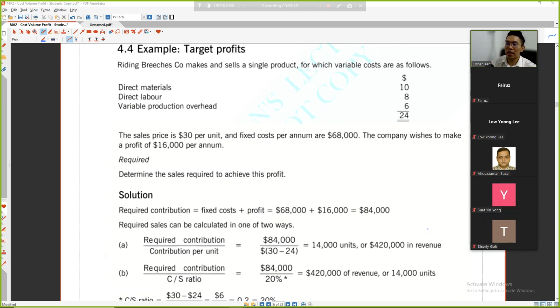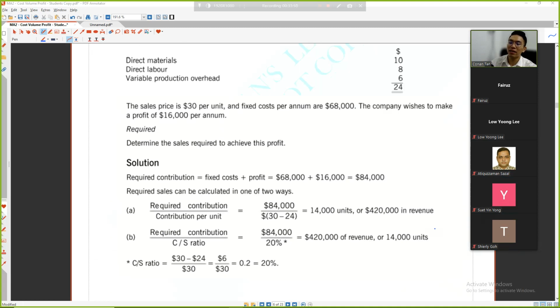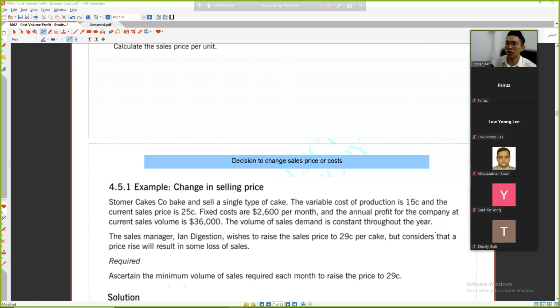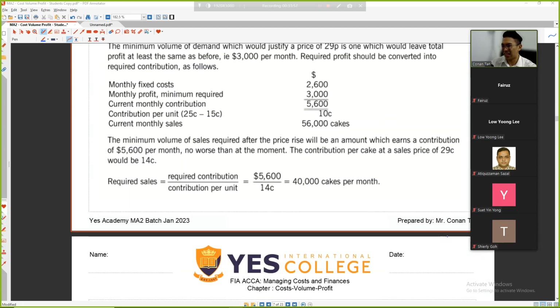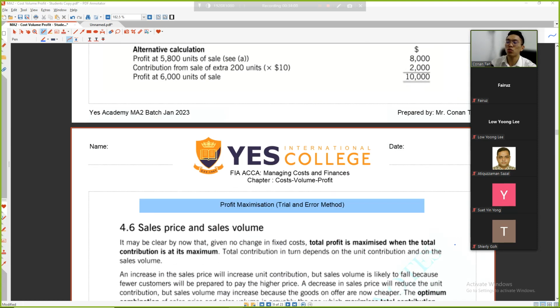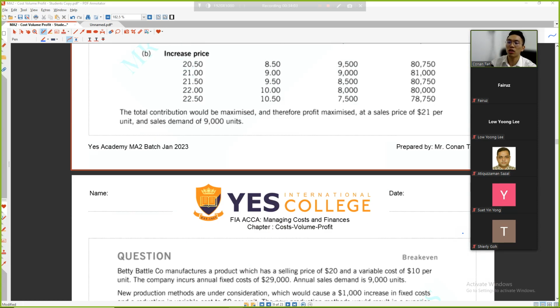So let me read, and if you're able to understand this, that's all. Alright, after this, we can try to do some of the questions. I don't think all this is important. This won't come on the exam. This is just to illustrate. You want to read, you read.